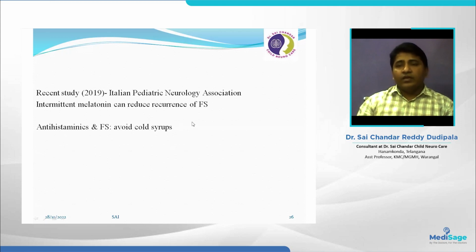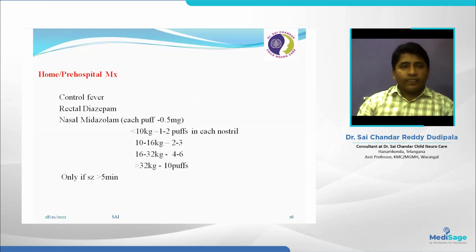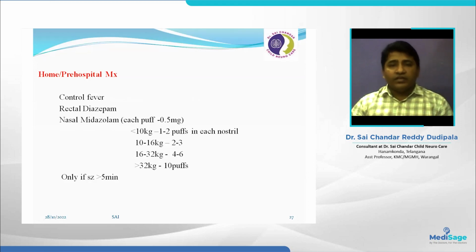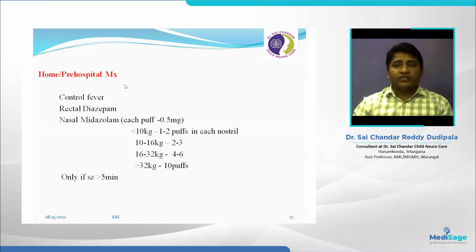Any child with high risk factors for febrile seizures. The fourth one is home and pre-hospital management. Any child who has had seizures at home, febrile seizure previously, and now has fever: how can we manage the child at home? The first thing is to control the fever, that is the utmost important thing. The second thing is rectal diazepam or nasal midazolam. In our location, we are commonly using the midazolam spray.